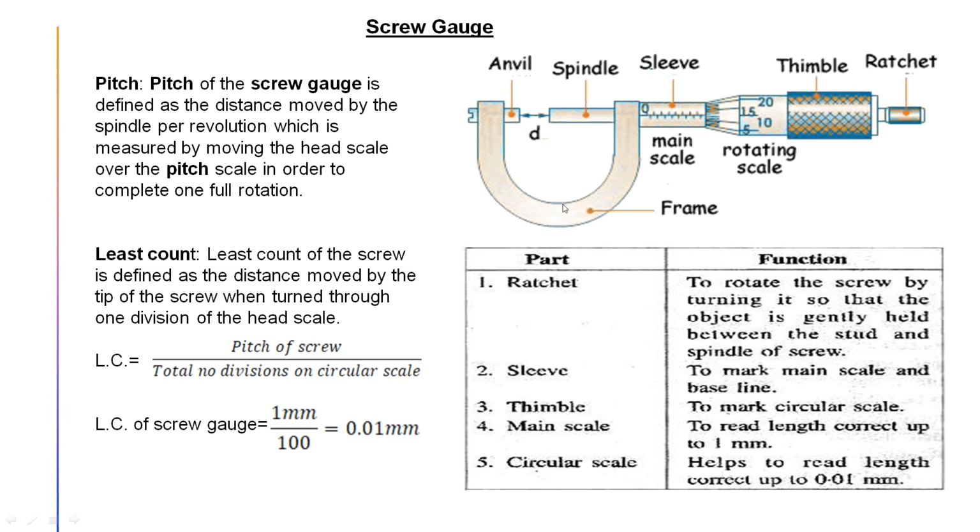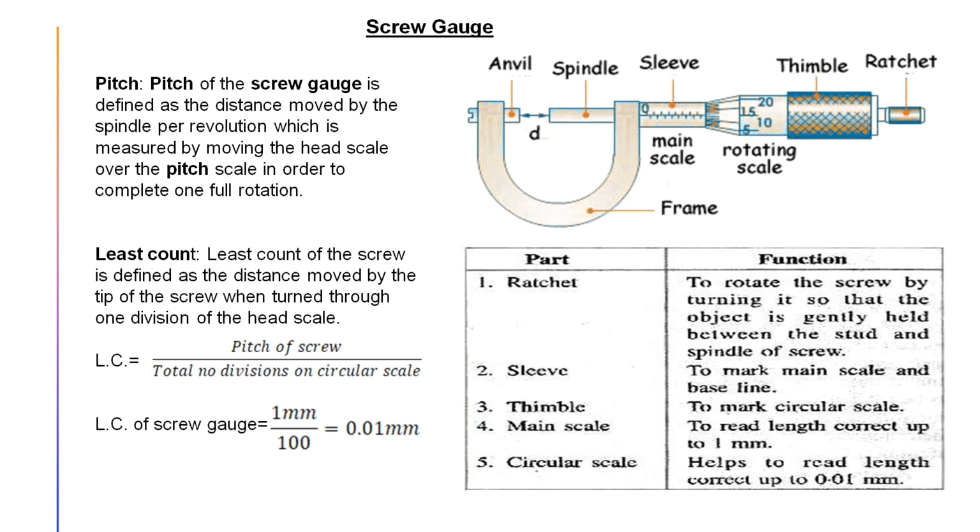So I'm coming to the instrument a little bit, but here you see, here is a use of screw, and that's why first we have to learn what pitch is. What is pitch? The pitch of a screw gauge is defined as the distance moved by the spindle per revolution, measured moving in the head scale over the pitch scale in order to complete a full rotation. What is it? Here we are talking about this thimble. In the thimble, there are some scalings you have seen: 5, 10, 15, 20. These scales are known as the circular scale.